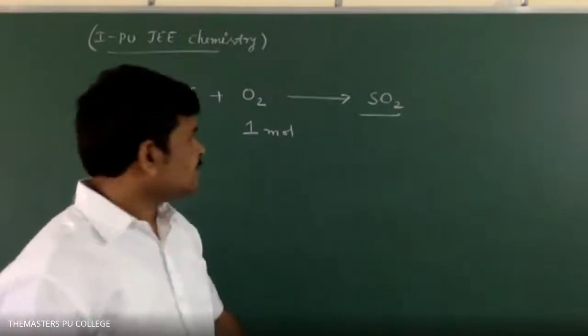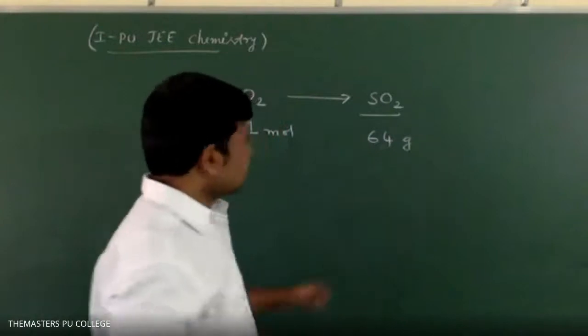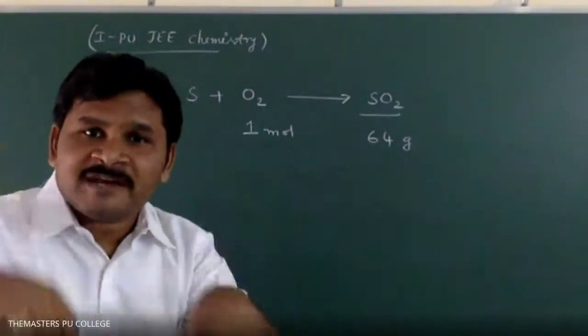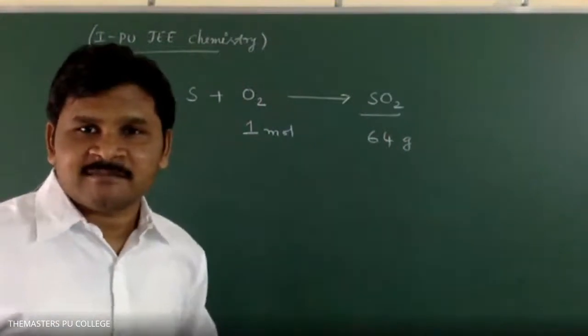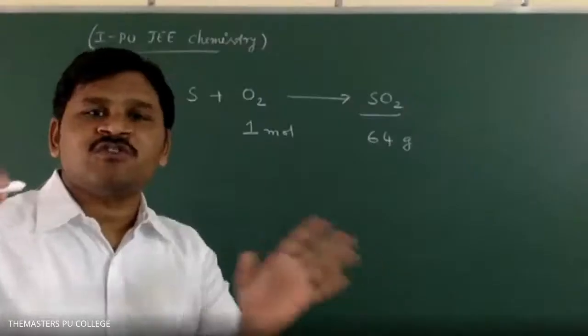Correct, sir. 64 is 32 plus 32, 64 grams. This information is not given in the question. You have to derive this information from the balanced reaction. Clear what I am telling? Yes, sir. Next we have to go to the problem.